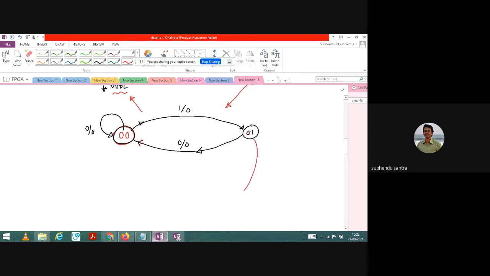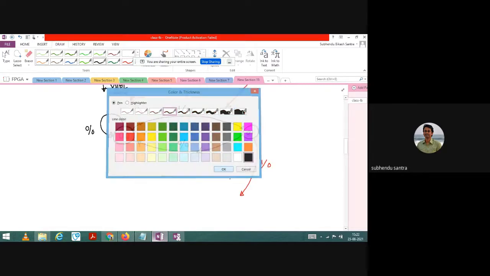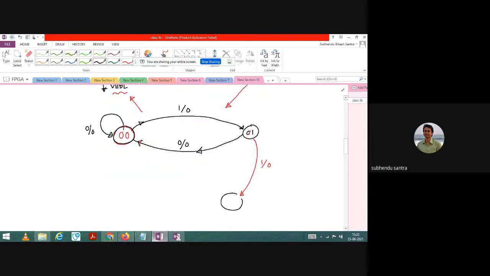Then what will be the output? Let us say you change to another state, state 2 maybe, so 1 0.